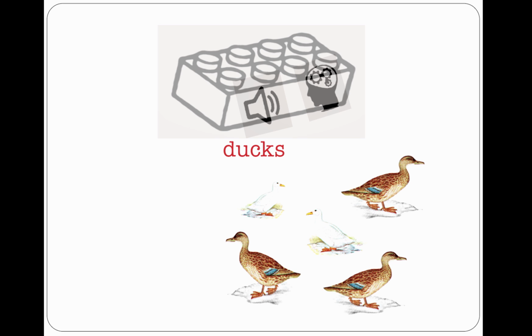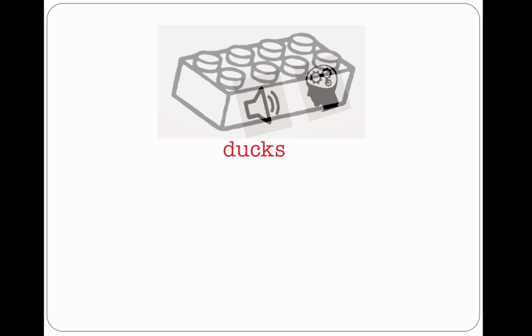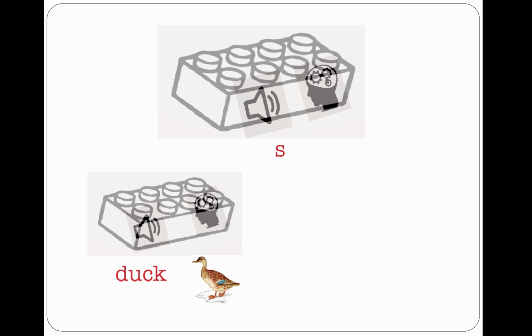So, here we are. While "ducks" is the smallest meaningful unit that can stand on its own, it itself consists of two smaller units of meaning, two morphemes, each with its own sound and meaning. Duck means duck. It's also a word because it has a meaning and it can stand on its own. And S means plural, but it cannot stand on its own. It is a bound morpheme.